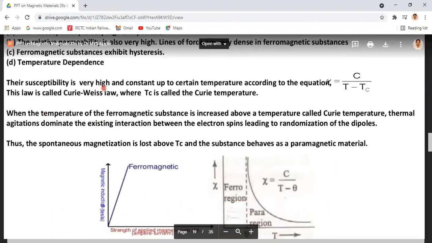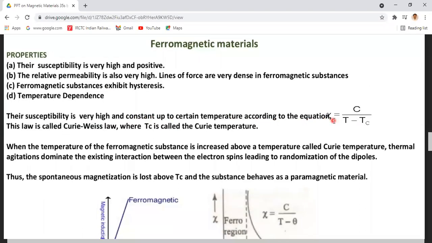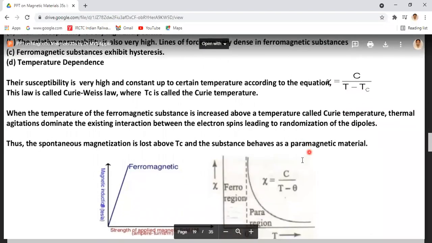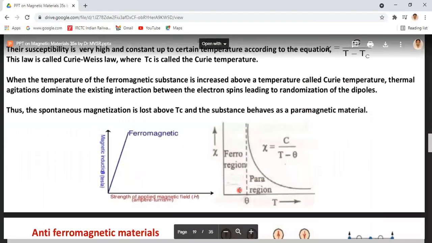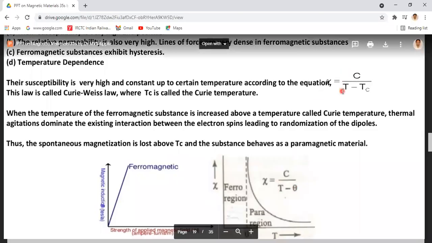Their susceptibility is very high and constant up to a certain temperature according to the equation chi is equal to C by T minus Tc. Susceptibility versus temperature follows the Curie-Weiss law: chi is equal to C by T minus theta, or T minus Tc. The susceptibility increases up to a particular temperature, that is the Curie temperature. Above the Curie temperature, the susceptibility gradually decreases, following chi is equal to C by T minus theta, or C by T minus Tc.